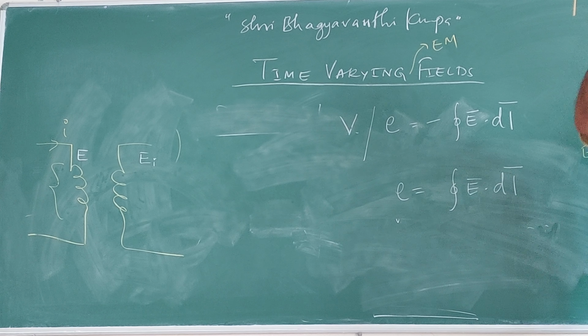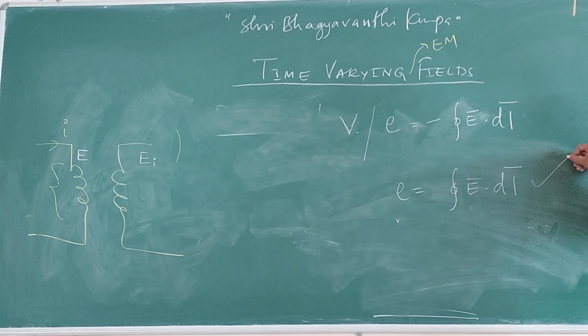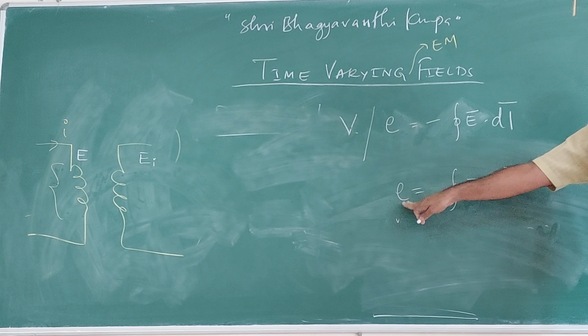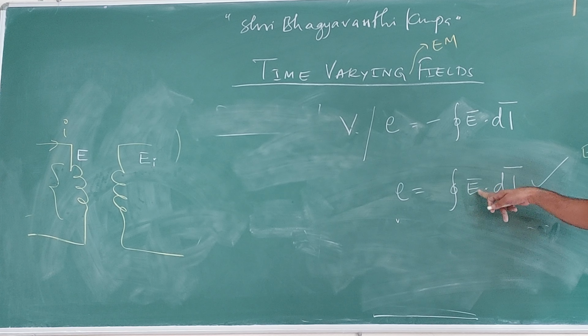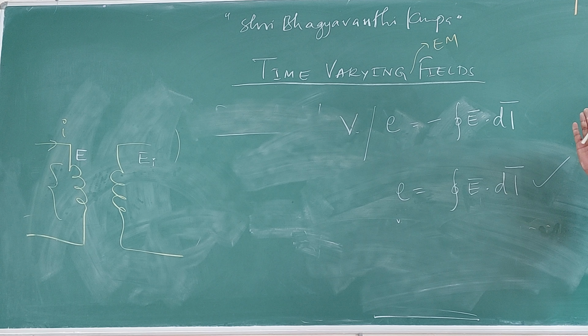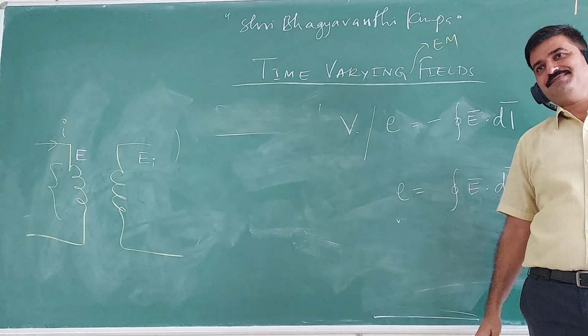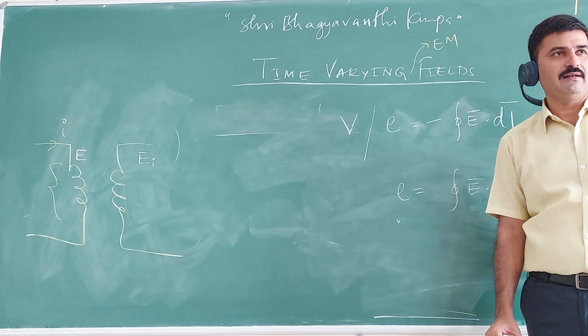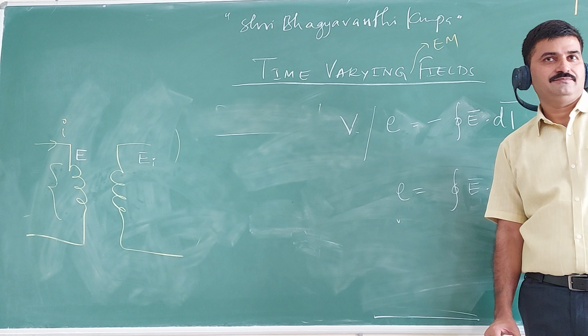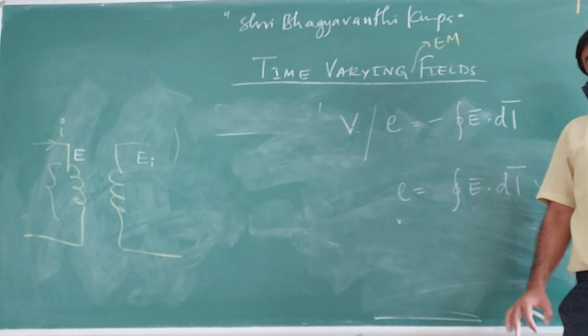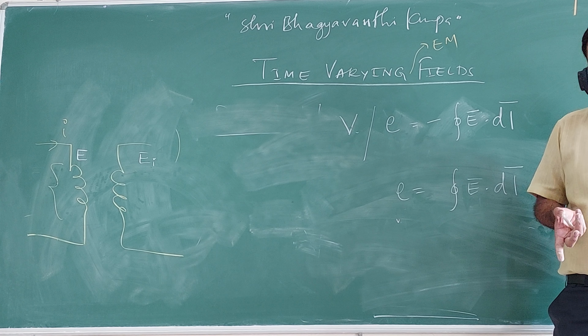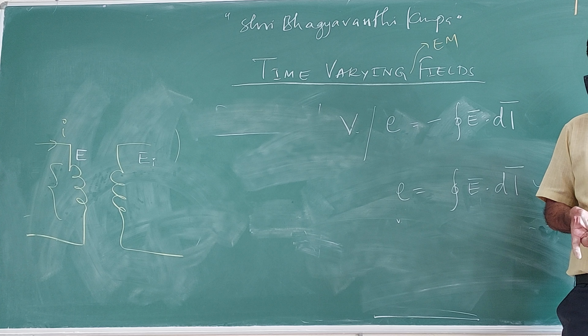I don't want to use the negative sign for this equation. Induced voltage is equal to the closed integral of E bar dot dl. I don't want to use the negative sign. Why? Can anyone tell? One mark. I have already told you, but you interpret it. Why this negative sign?